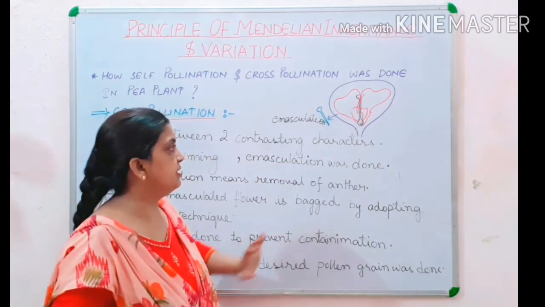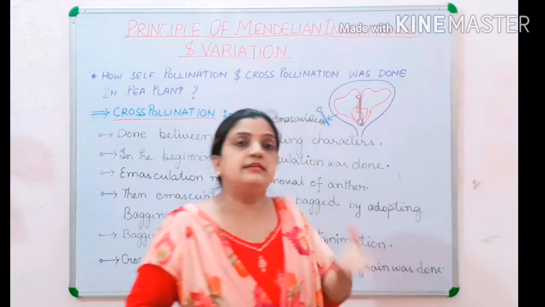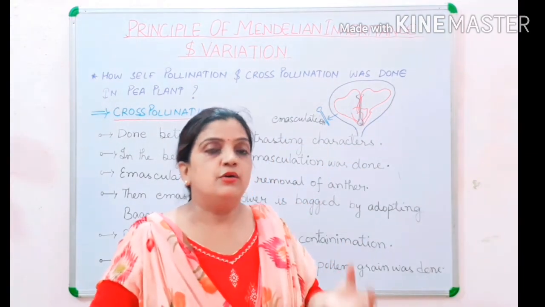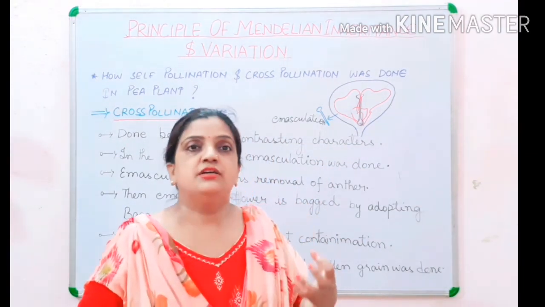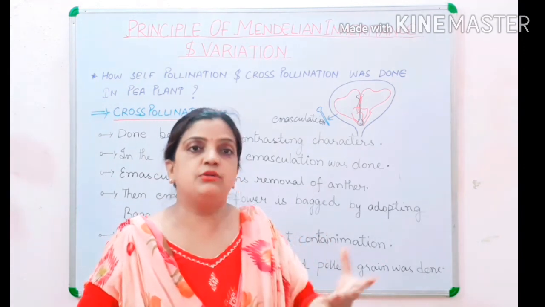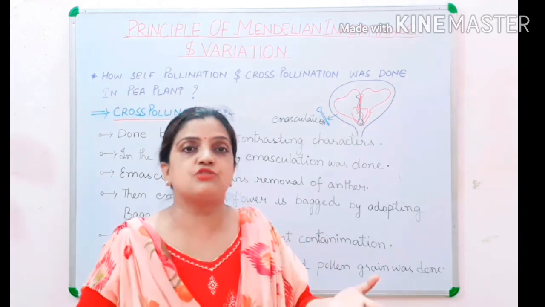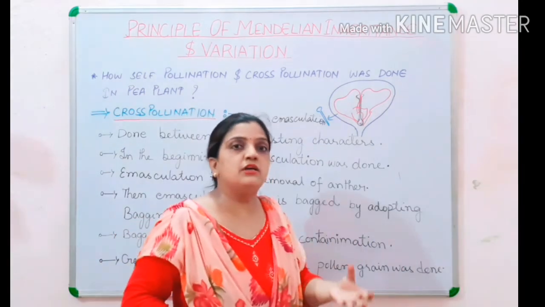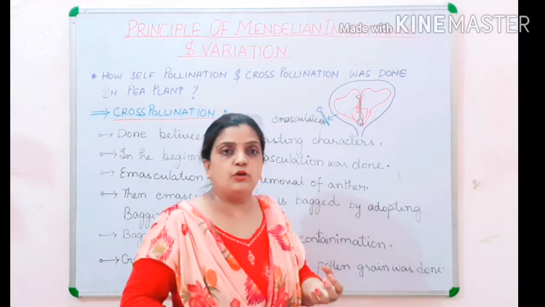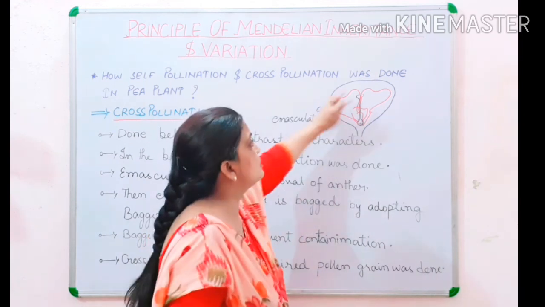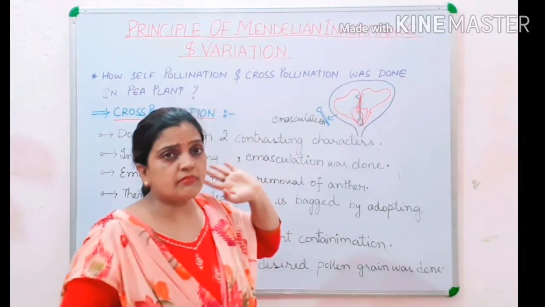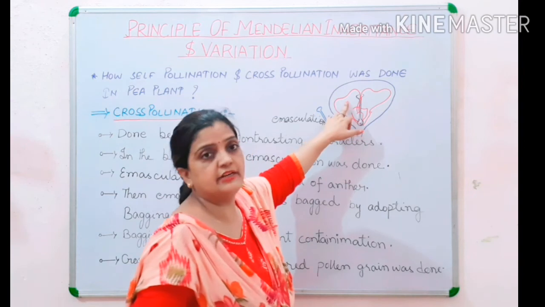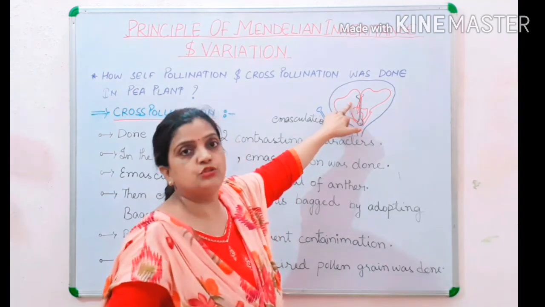And then children, what is done? The desired pollen grains, the particular character which we want in the next offspring, that particular desired character pollen grain is brought and sprinkled on the emasculated flower, and then it is allowed to fertilize.